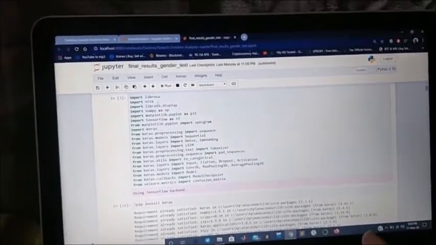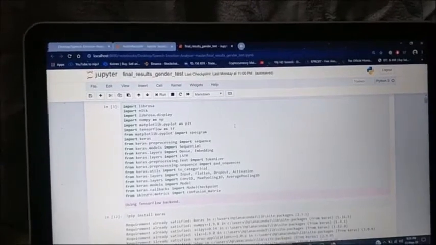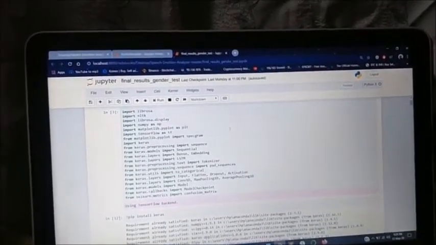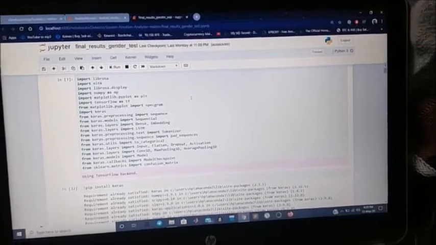TensorFlow is basically used for complex computing. For example, if we have a lot of numbers and a lot of data, we need a library that can compute numerous numerical operations, which can be done using TensorFlow.